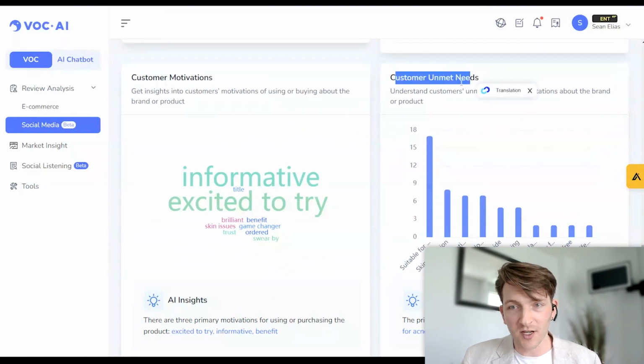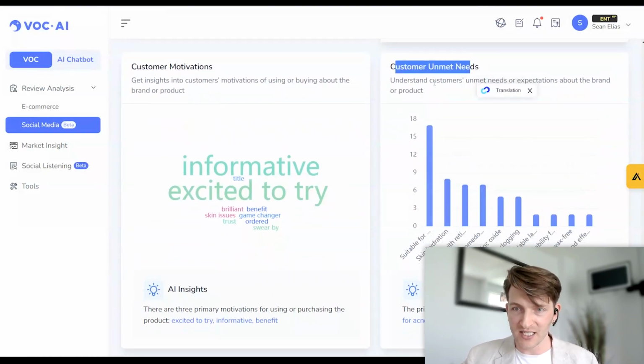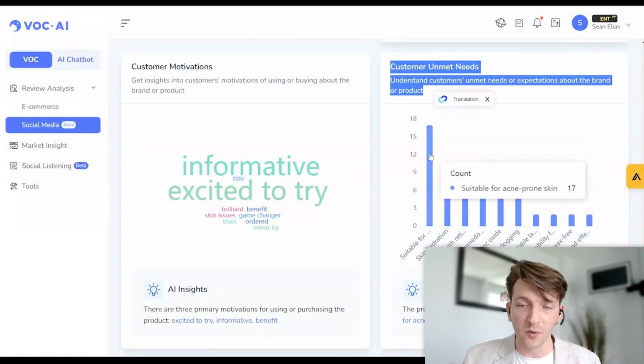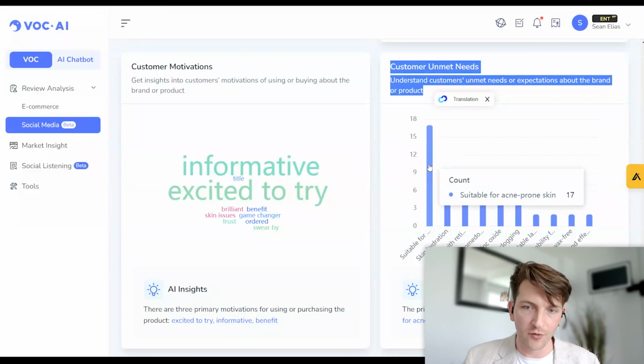I usually prefer customer unmet needs. This is a really nice section to find out a lot of information, right? They want it to be more suitable for acne-prone skin, so on and so forth.